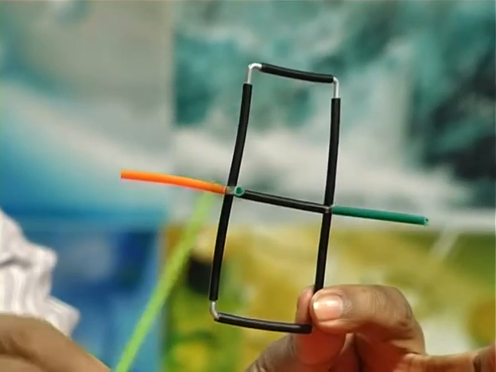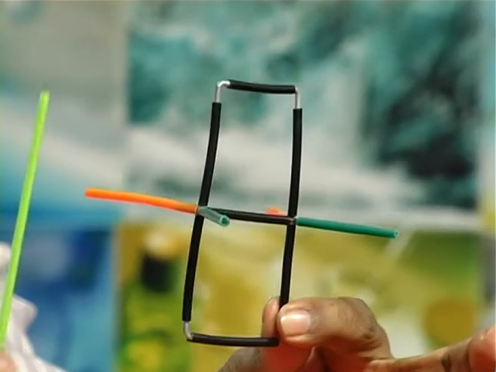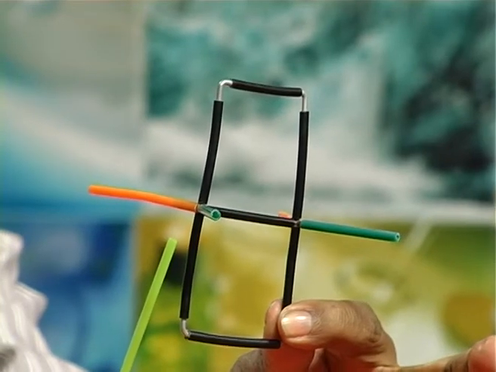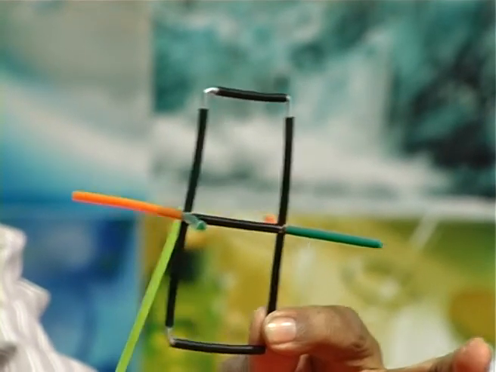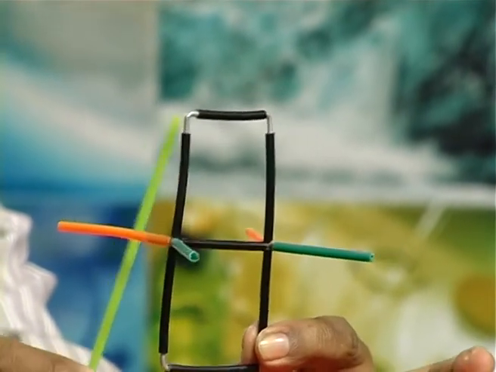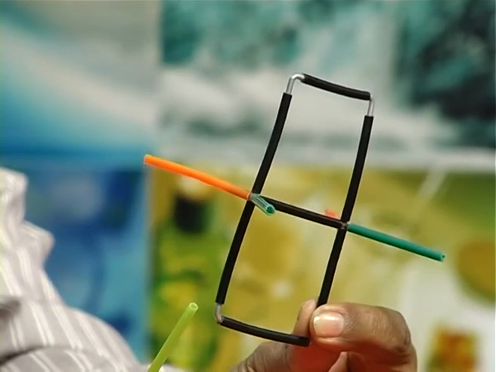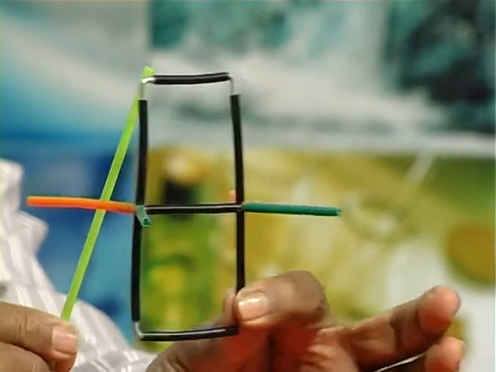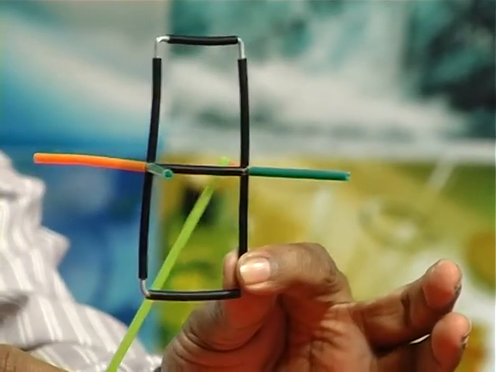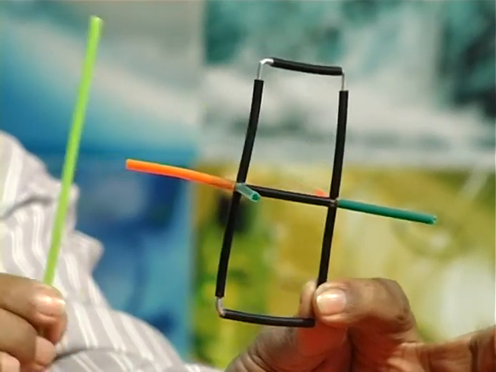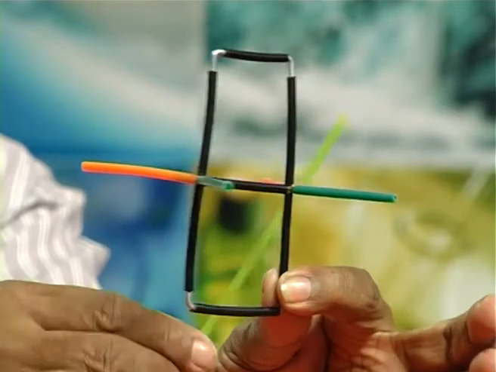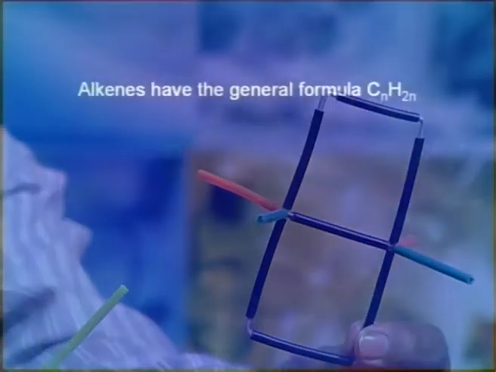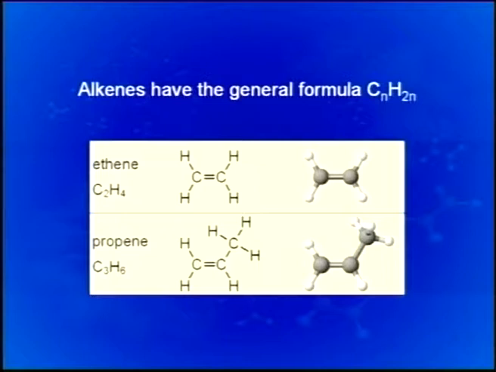So, as a result, the energy of double bond is more than the single bond, but that of a pi bond is less than the sigma bond, and this kind of overlapping above and below the sigma bond is also responsible for different geometrical isomers. Alkenes have the general formula CnH2n.